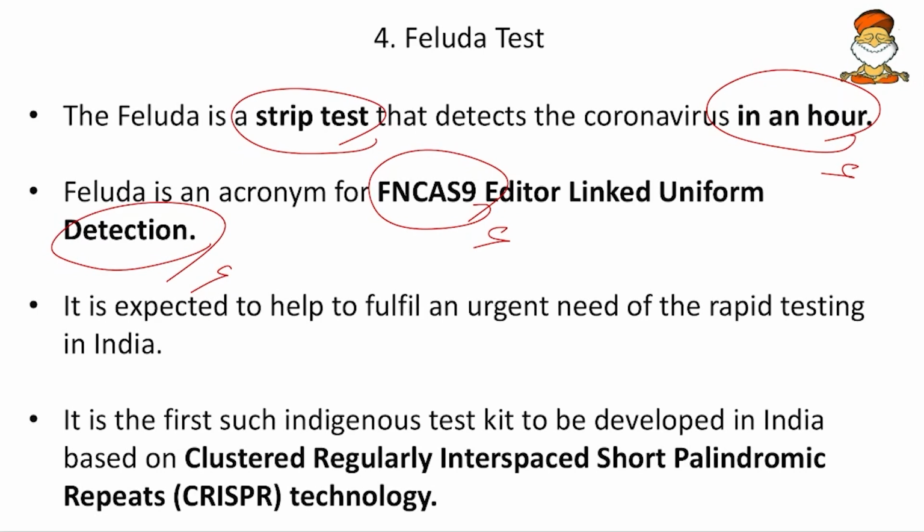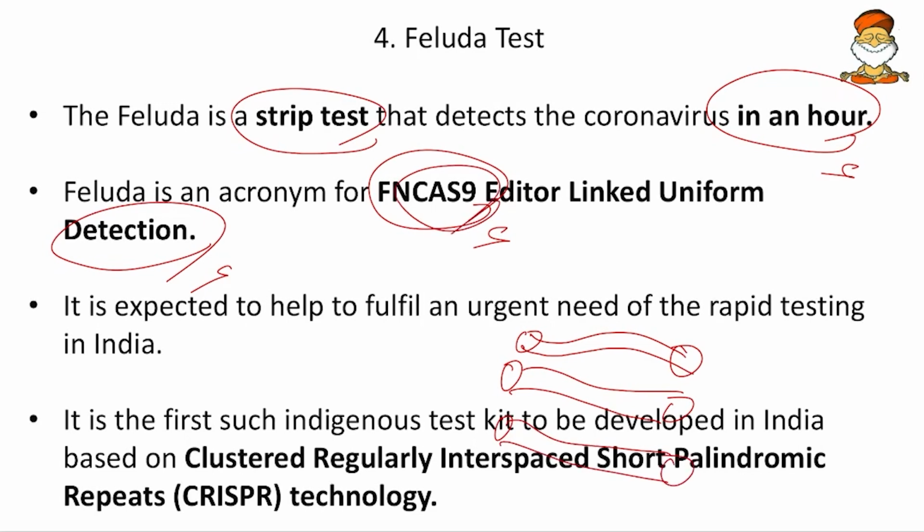Now here is how the Feluda test actually happens. First the RT-PCR goes, but the polymerase chain reaction doesn't happen so much here. Say for example, we have a COVID RNA, and then the reverse transcription happens. So the DNA is formed, and now to some extent the polymerase chain reaction happens. Say 4 to 5 replicas of DNA are obtained. Now Cas9 is allowed into this. We add Cas9 protein. What does Cas9 do? CRISPR Cas9's duty is to cut the DNA. Now it starts cutting DNA into various fragments.